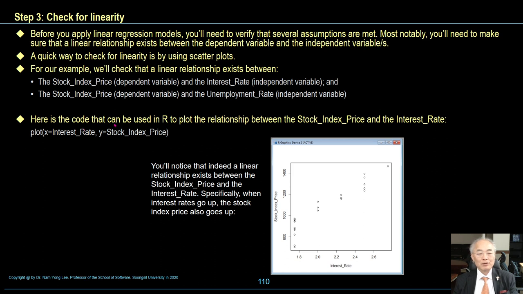Here is the code that can be used in R to plot the relationship between stock index price and interest rate. Plot x equal interest rate, comma, y equal stock index price.